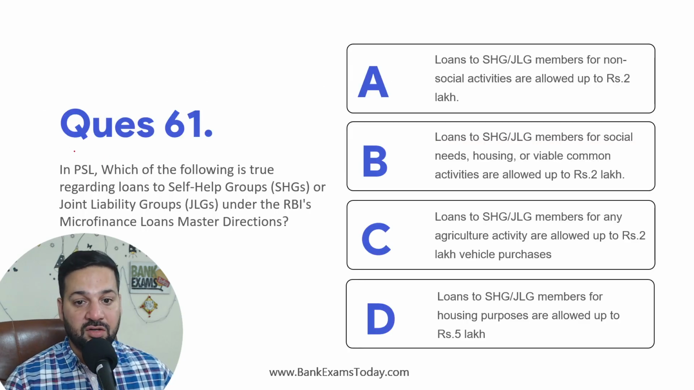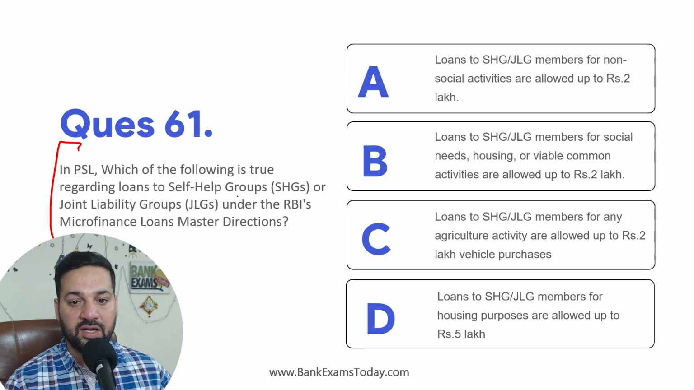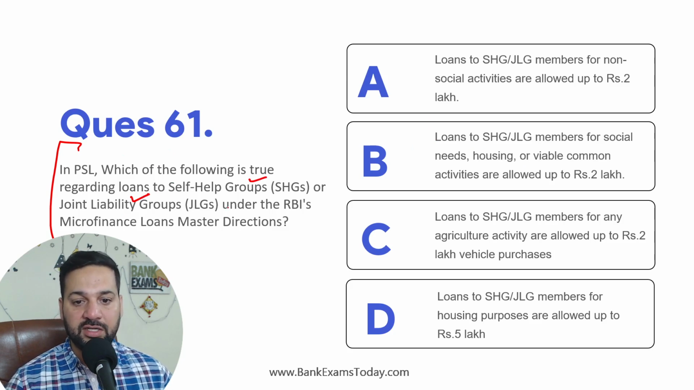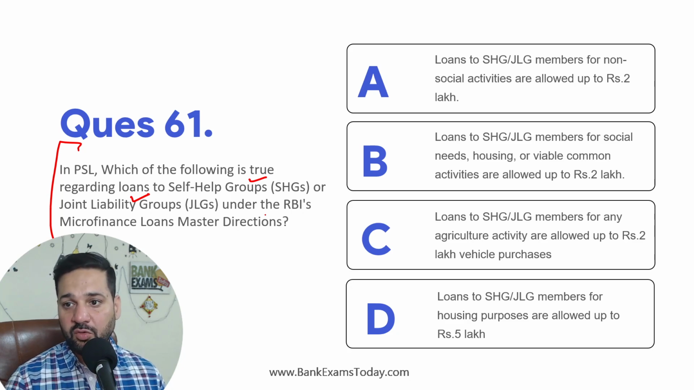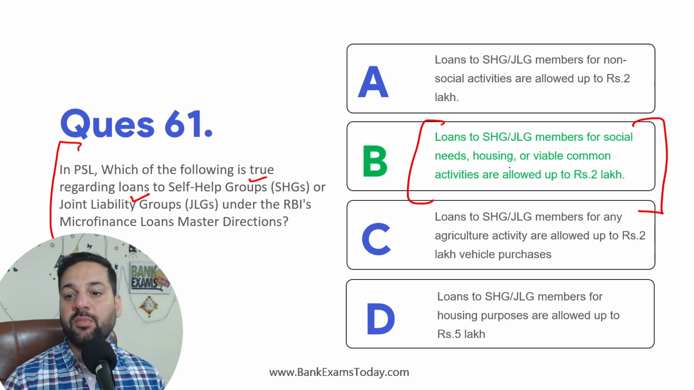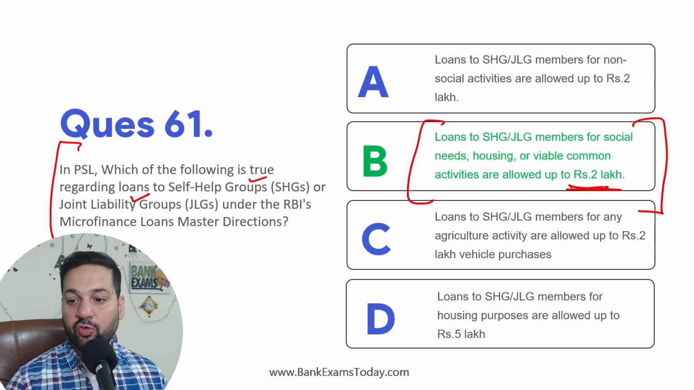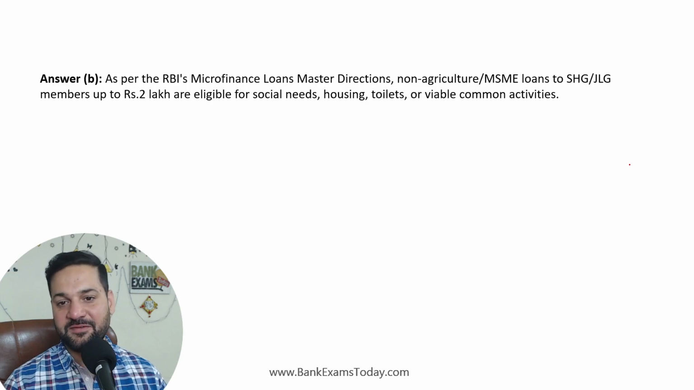In PSL, which of the following is true regarding self-help group or joint liability group under RBI's microfinance loans master directions? Loans to self-help group members for non-social activities are allowed up to 2 lakh rupee. So, loans to self-help group or the joint liability group for social needs, housing or viable common activities are allowed up to 2 lakh rupee per member. 2 लाख रुपये पर मेंबर, ये याद रखिए, ठीक है.